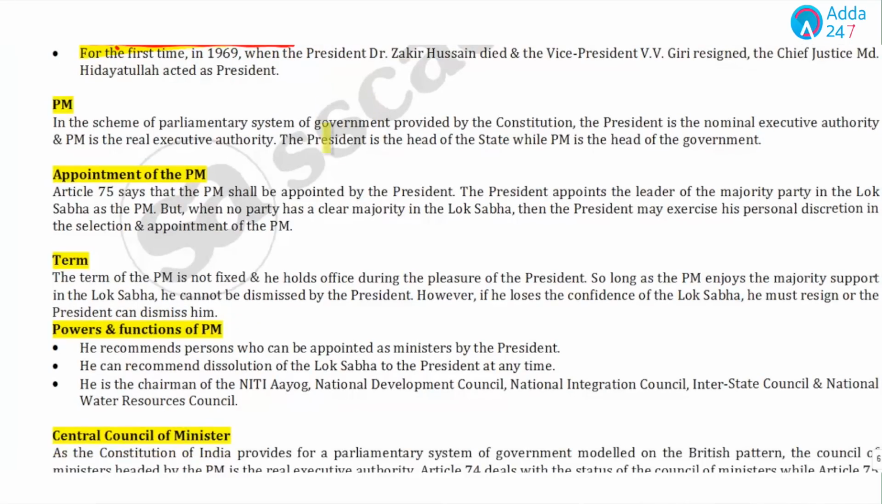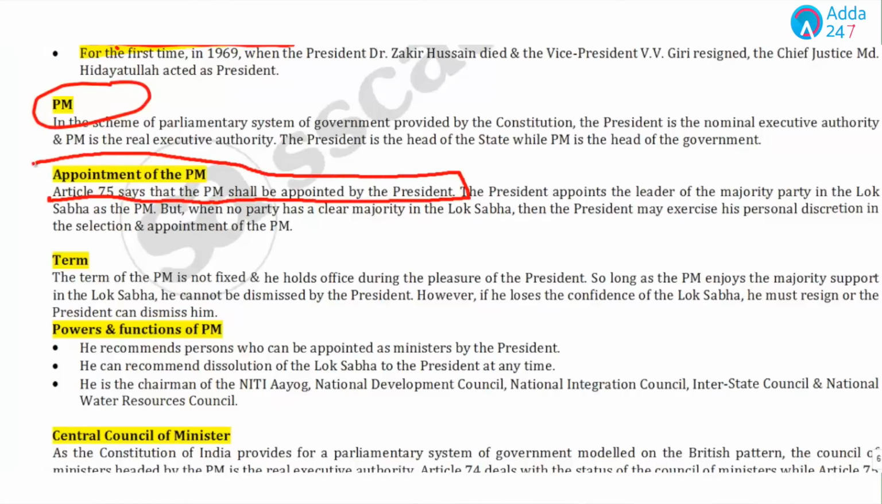The next head is the Prime Minister. Now, the appointment of Prime Minister: Article 75 says that the Prime Minister shall be appointed by the President. Yes, students, remember this, it is an important point. The President appoints. Now, what are the options with the President? The President appoints the leader of the majority party in Lok Sabha as PM. But when there is no clear majority in Lok Sabha, then the President may exercise his discretionary powers.